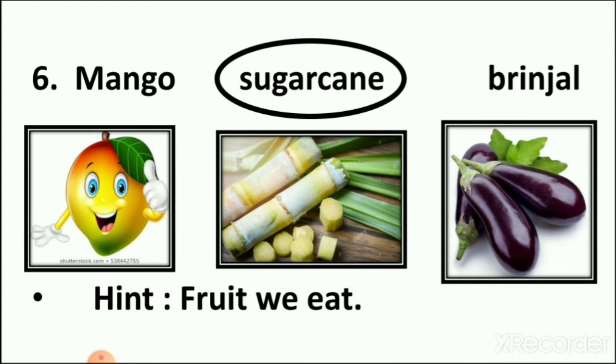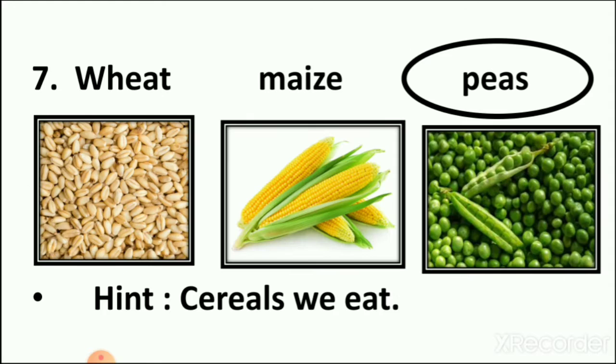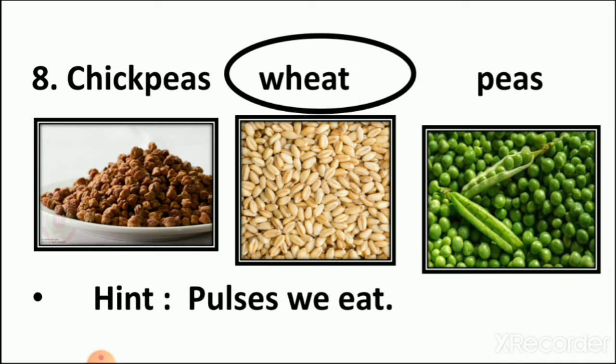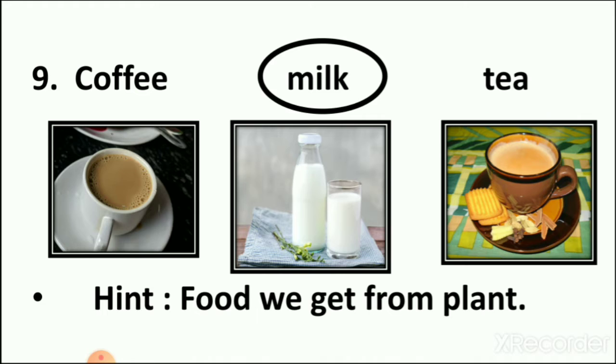Mango, sugarcane and brinjal. Mango and brinjal are fruits, while sugarcane is a stem of the plant. Wheat, maize and peas. Peas is a pulse, while wheat and maize are cereals of the plant. Chickpeas, wheat and peas. From these, chickpeas and peas are pulses, while wheat is a cereal of the plant.